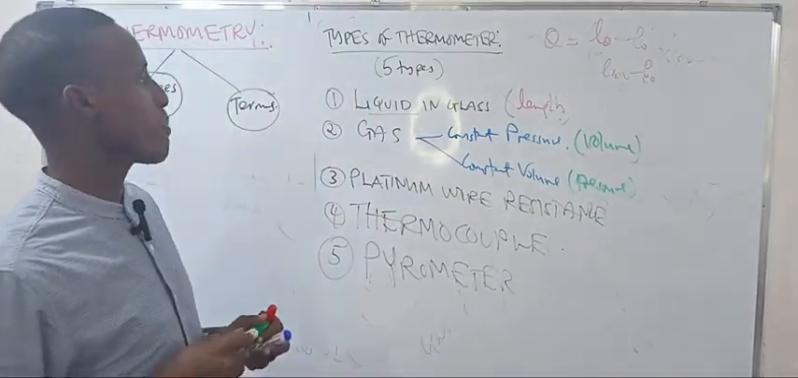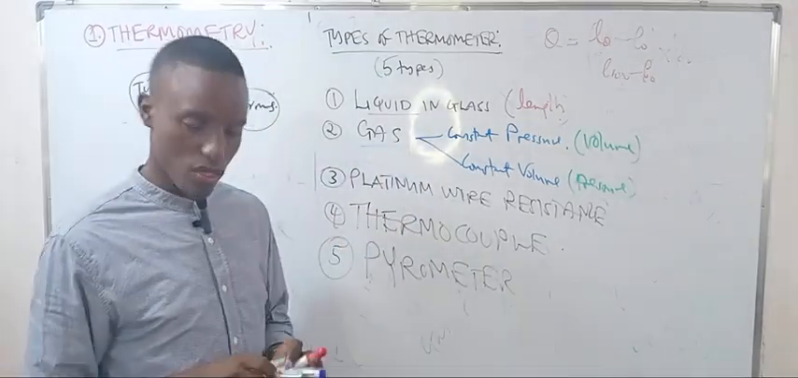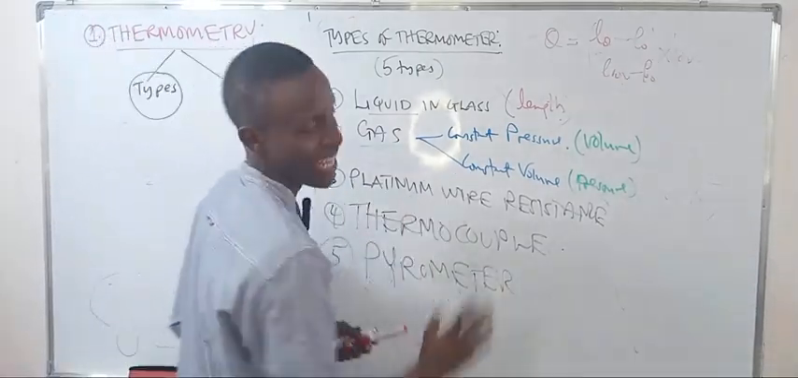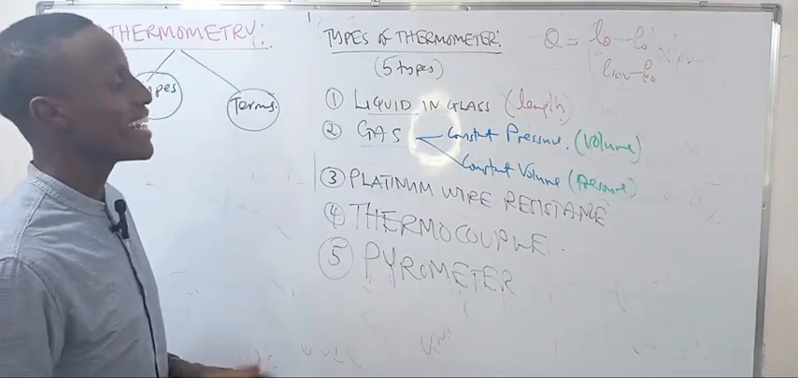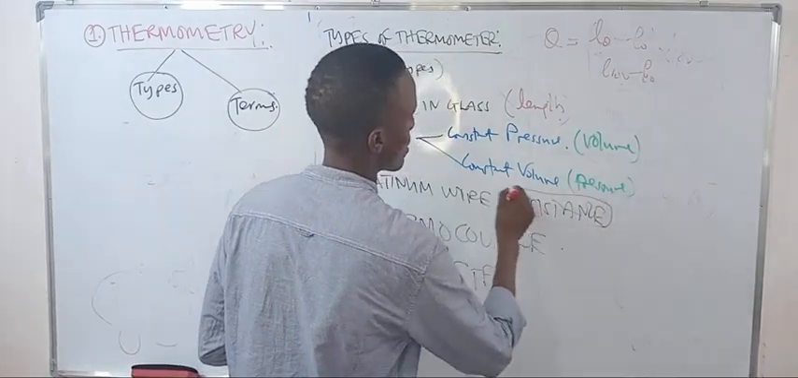While here, what's the property? The material is the gas, the thermometric material, while the property is those ones. So what is the material here? The platinum wire is the material, while the resistance is now the property. Resistance is the property here.